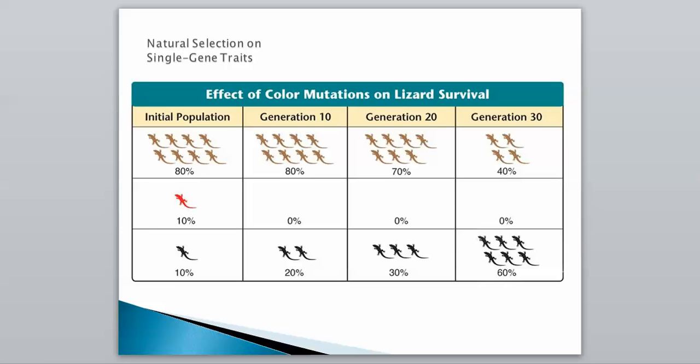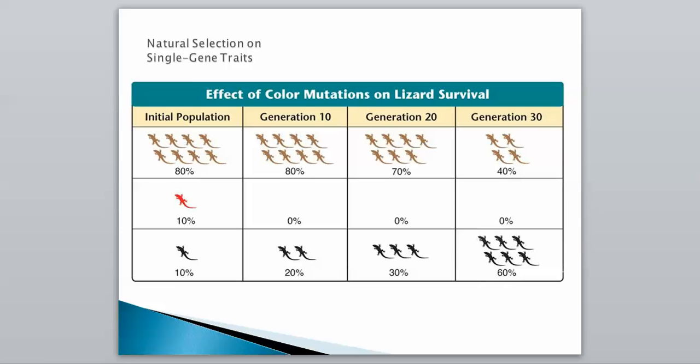So we had 80, 10, and 10. And then we said the red lizards stick out, so they die off really quickly. And so then in our next generation, we still have a majority brown, but now we have 20% black because they can warm up faster, they're reproducing more, and then it just kind of keeps increasing from there.